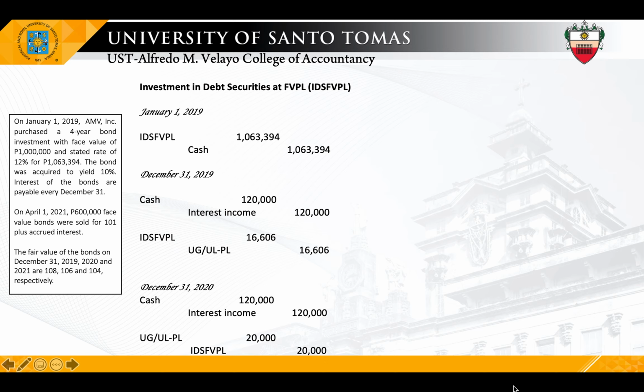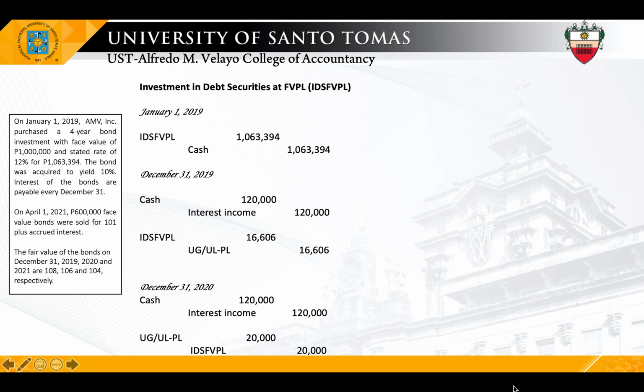Then other than the 600,000 bond, we will also include in the sale the interest of the 600,000 for the first 3 months, because by the end of the year, when the debtor pays the interest, he or she will only pay the interest for the 400,000, because the interest for the 600,000 will be paid to the new investor. Okay, so by April 1, we will record the accrued interest for how much?